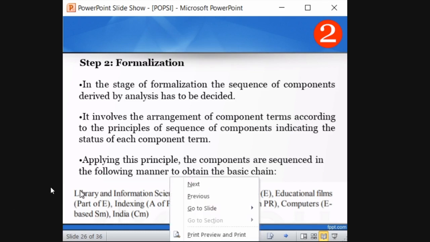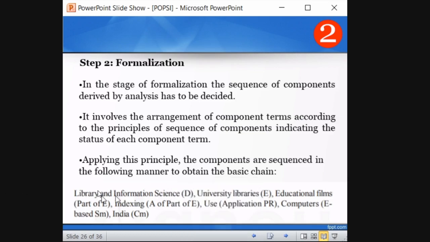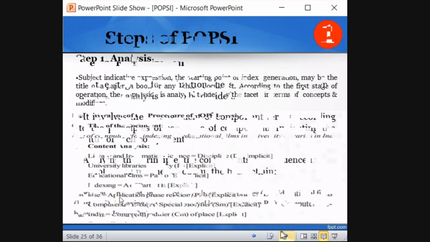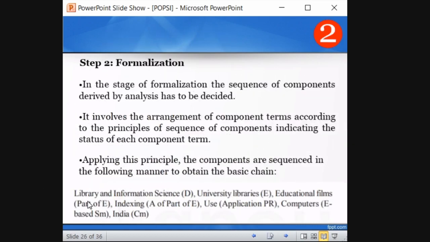This left to right is called horizontal, and this top to bottom is called vertical. Now we are forming the analysis of the subject content in a horizontal sequence based on the status of each component term. See, we didn't change anything, but we have just formed it into a standard sequence. So library science is D, university libraries is E, educational films part of E, and then indexing, use, computers, India. So we have formed it into the sequence based on the sequence of components in horizontal order.